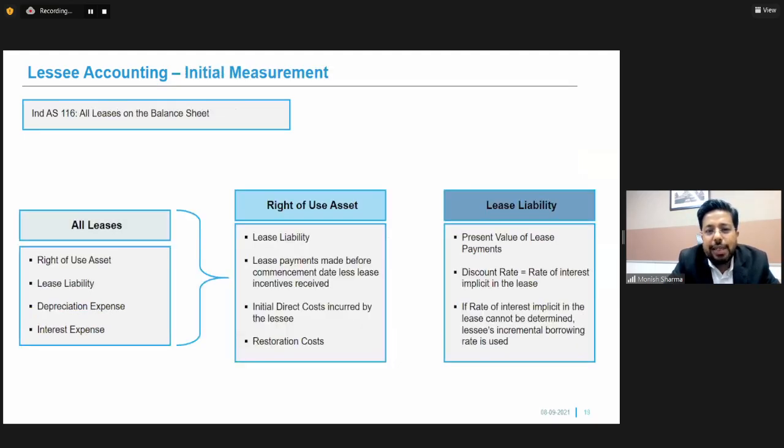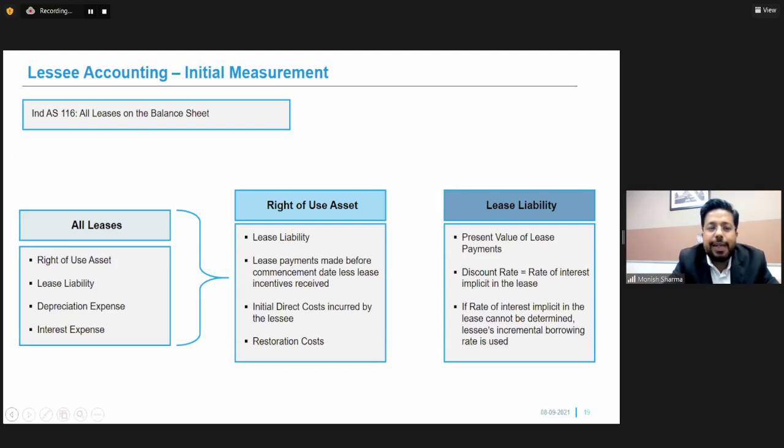Now let us see how this has changed in case of IND AS 116. For all leases on the balance sheet date, the lessee has to create a right of use in their balance sheet. Right of use is nothing but an asset which will be shown in the balance sheet of the lessee. There will be a lease liability which will be recognized on the liability side of the balance sheet. There will be a depreciation expense in the profit and loss account, which will be nothing but the amortization of ROU, which is the right of use of an asset.